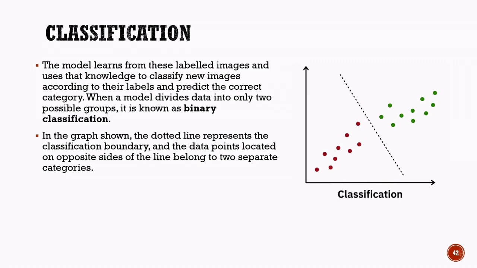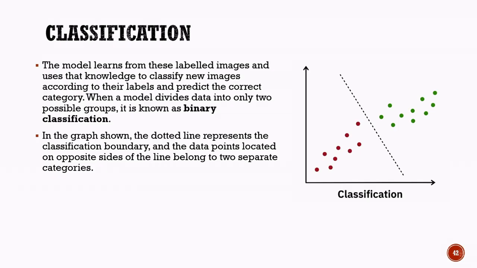In some situations, a model only needs to choose between two possible categories. This type of classification is known as binary classification. For example, a model may classify emails as spam or not spam, determine whether a transaction is fraudulent or legitimate, or identify whether an image contains a cat or a dog.